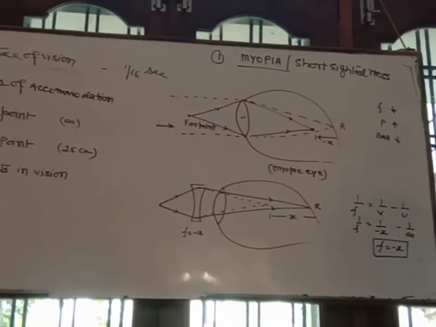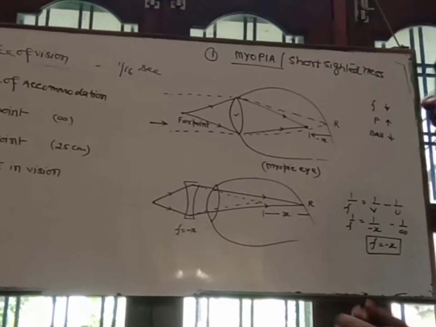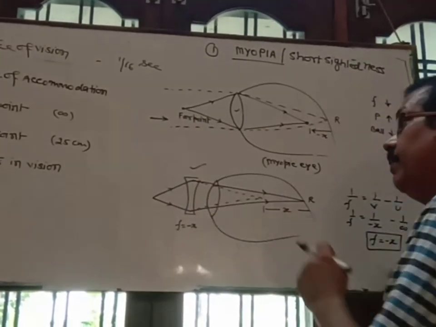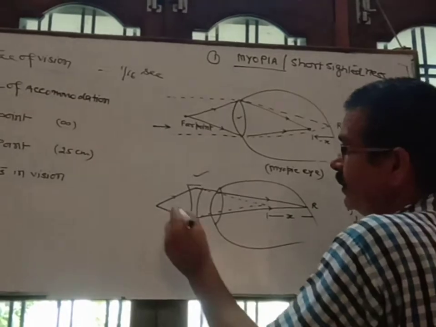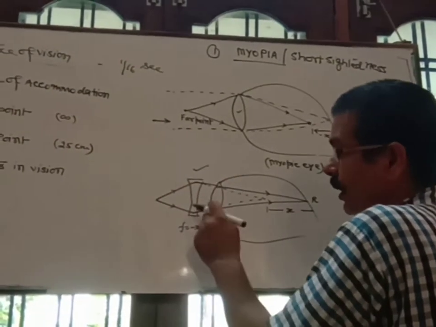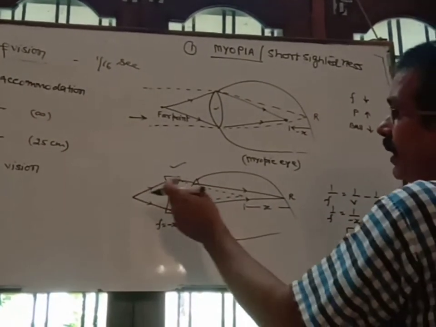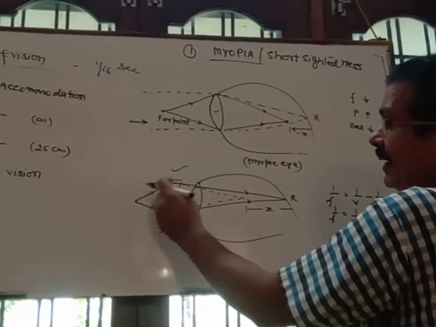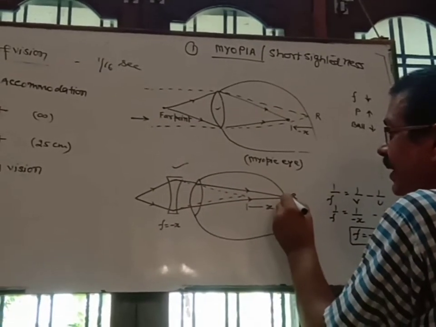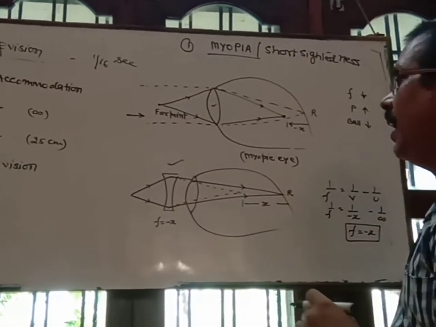So how can we correct myopia? For this purpose, we need a diverging lens, that is a concave lens of suitable focal length. So what happens? The light rays coming from the object get diverged and get focused exactly at the retina of the eye.